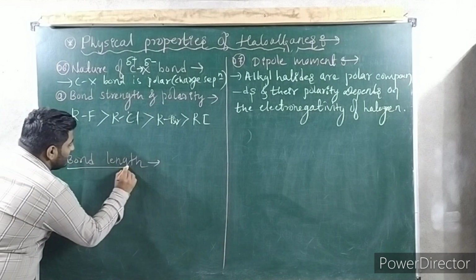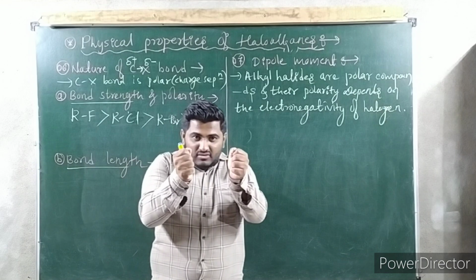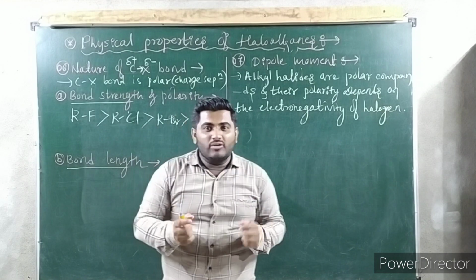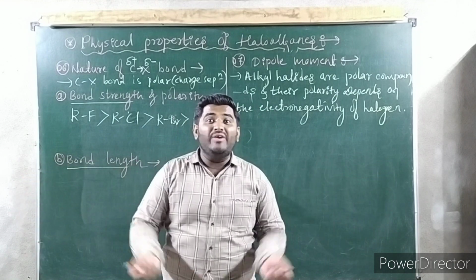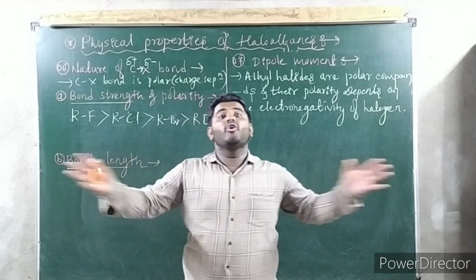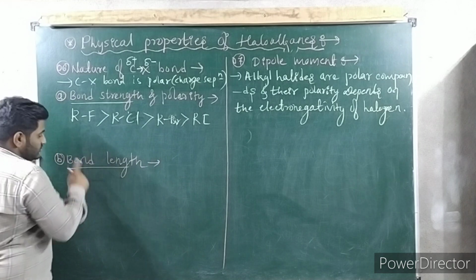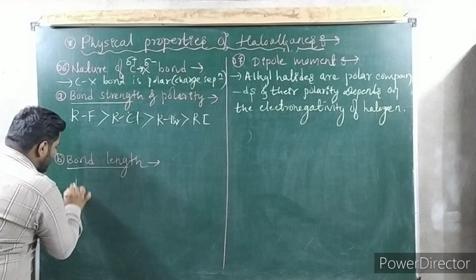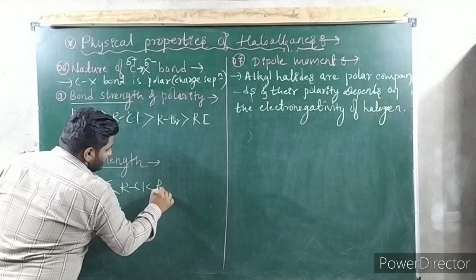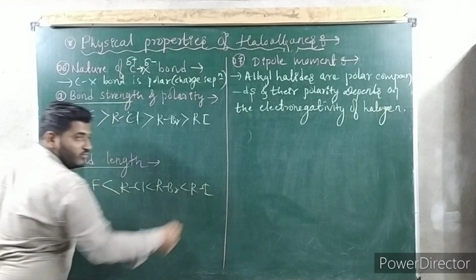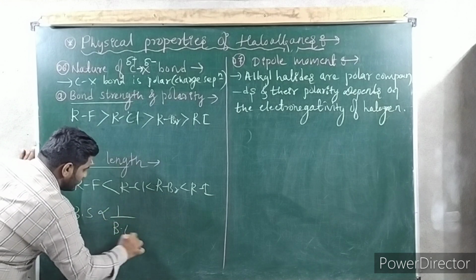What about bond length, sir? Bond length is exactly opposite to bond strength. If bond strength is more, bond length is small. Correct or not? The weaker the bond strength, the more the bond length. So you will get exactly the reverse order. Here RF is highest in strength, so in bond length RF should be lowest. So RF is less than RCl is less than RBr is less than RI. Why? Because you remember this point: bond strength and bond length are inversely proportional.